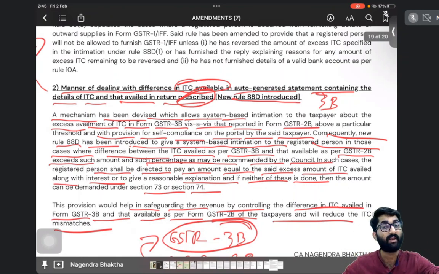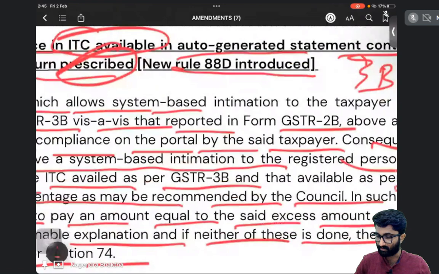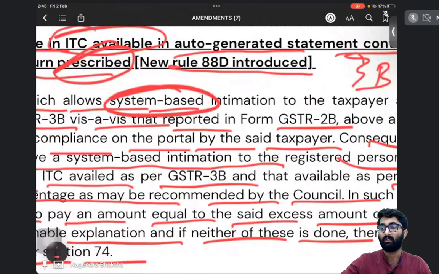I can enjoy that. If I do that, then automatically the system-generated intimation, system based, will be sent to you. Why is it system based? It is not a manual one. No GST officer will draft that intimation. The intimation is automatic.